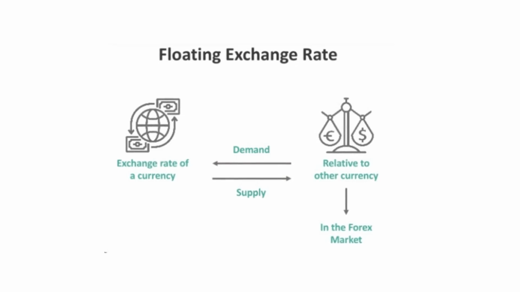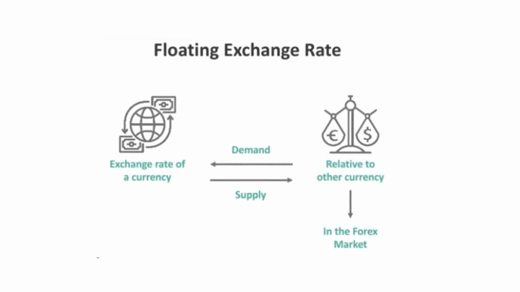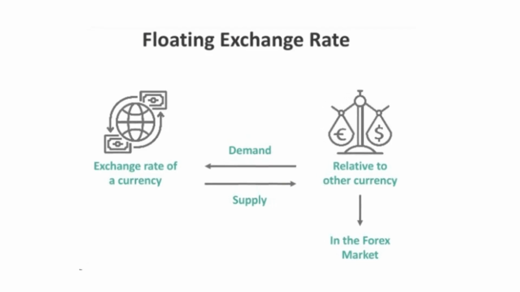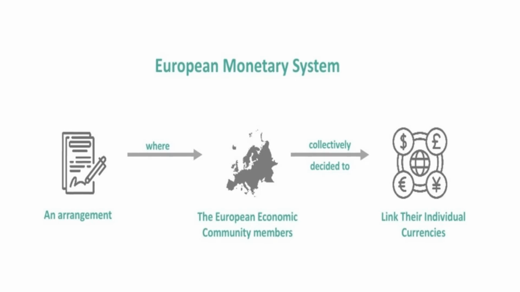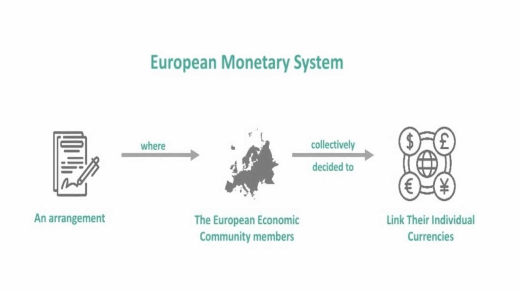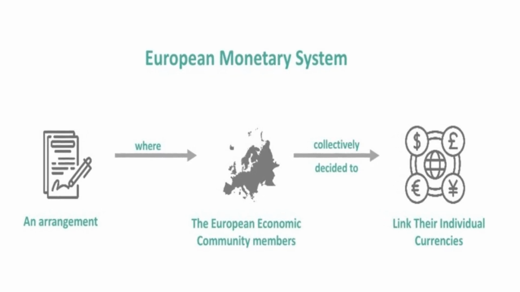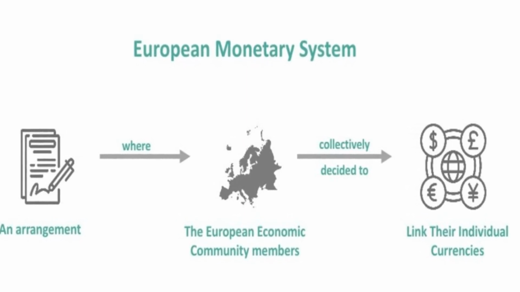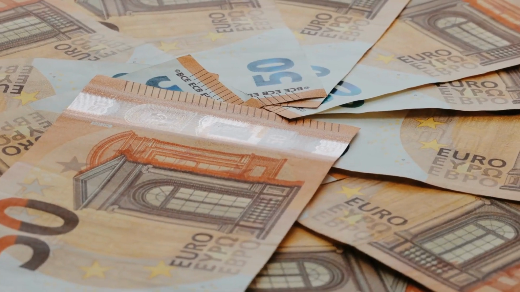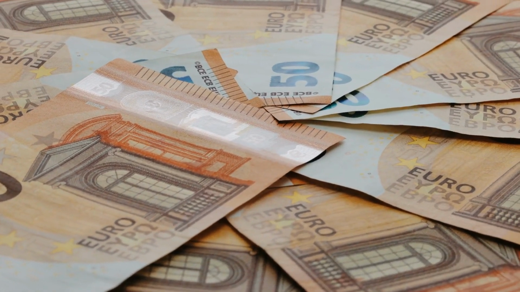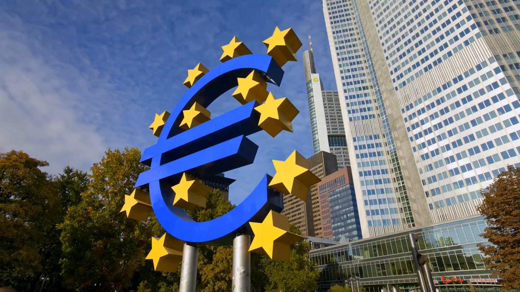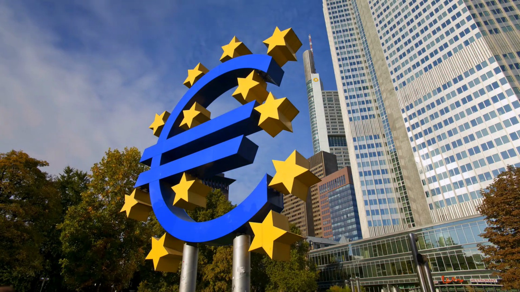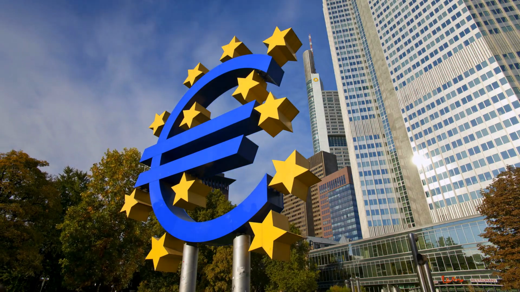European countries adopted flexible exchange rates, allowing their currencies to respond to supply and demand conditions in the foreign exchange market. Then, in 1979, European nations created the European monetary system to stabilize exchange rates and coordinate monetary policy among member states. This system eventually paved the way for the creation of the euro. Floating exchange rates allowed European central banks to implement more effective policies to control inflation and manage economic growth.